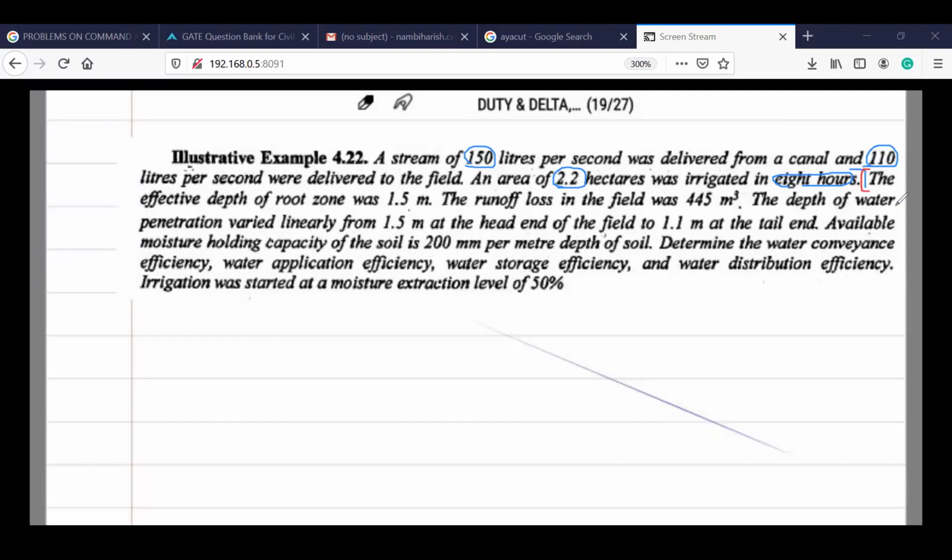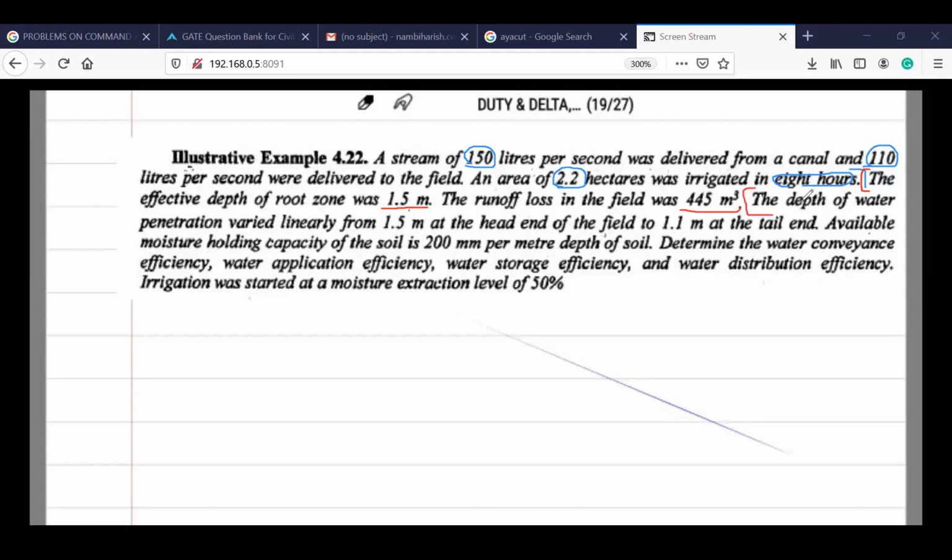Second set of data is the effective depth of root zone is 1.5 meters. Understand this, what is in the effective depth, we will discuss it later. And the runoff loss in the field, the losses in the field is 445 meter cube. And depth of water penetration varies between, so remember this, another set of data, depth of water penetration.